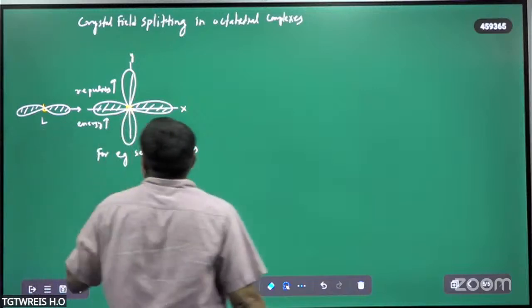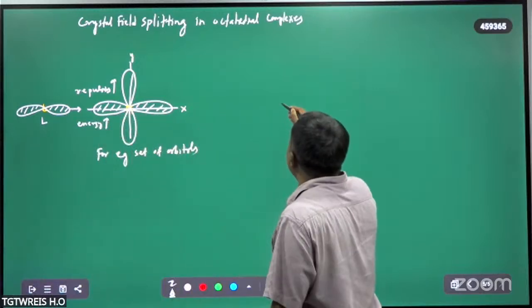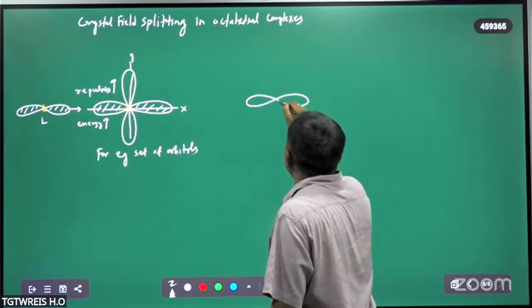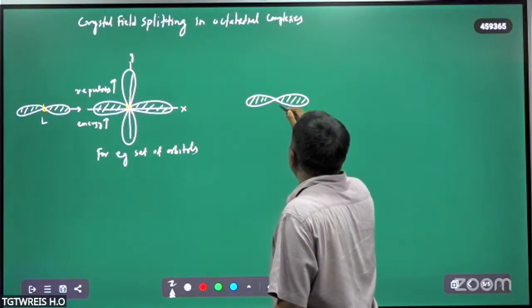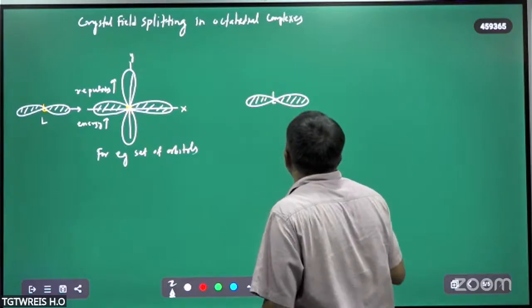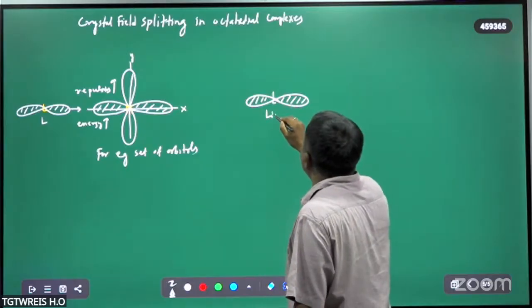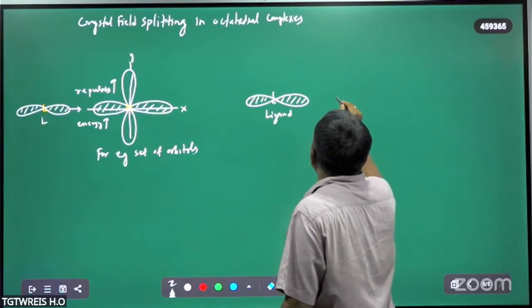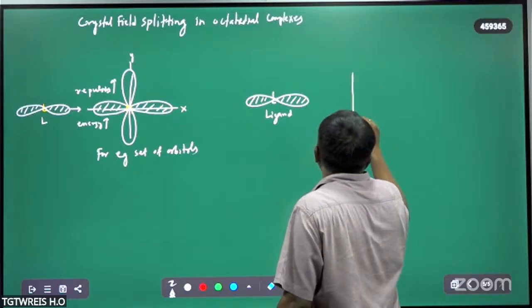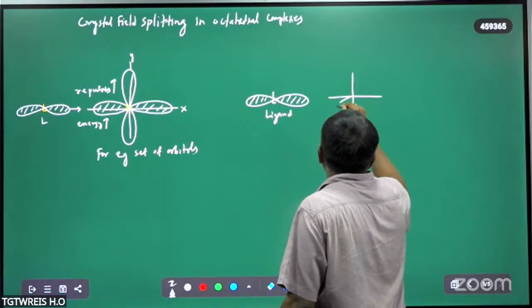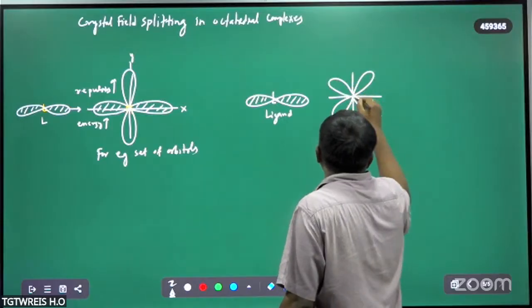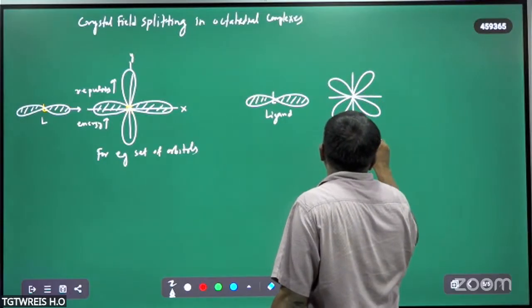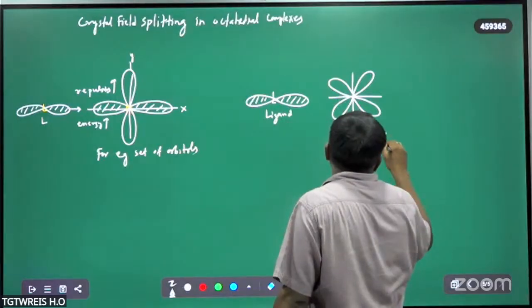Whereas in the case of the t2g set of orbitals, suppose this is the ligand, this is the ligand orbital, and this is the t2g set of orbitals.